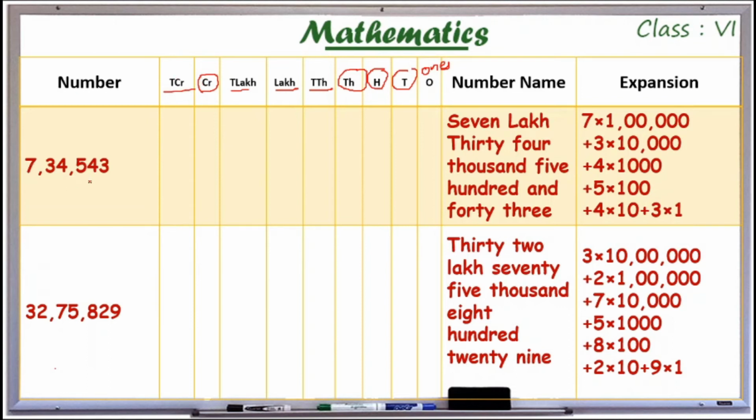So first I have to place these digits in the placement box. As I told earlier, this is our placement box. We have to place each digit. At the ones place I have 3.